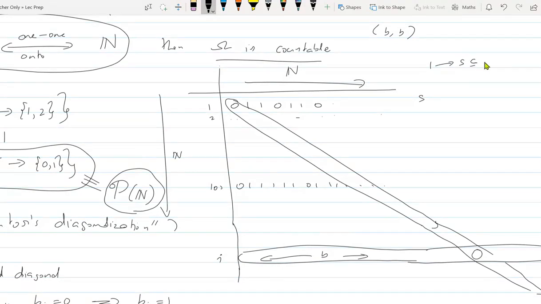which is a subset of natural numbers. So I can write the characteristic vector of that set. That is, if an element of the natural numbers is in the set, I will put 1 there. This particular set had 2, that is why I put a 1 here. It didn't have 1, so that's why I put a 0 here. So I can write this as an infinite binary sequence. So the table is clear.